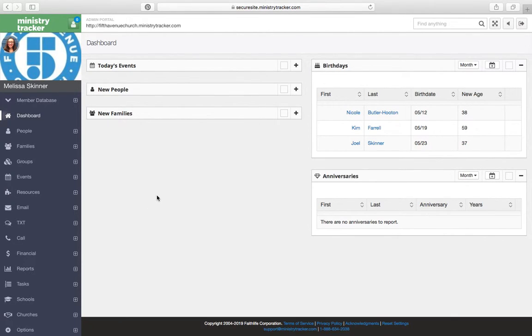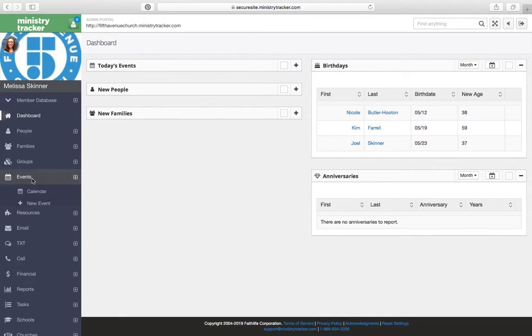Okay, this is a quick tutorial on how to plug in new events, and this will also reserve the room that you needed to use, as well as request any flyers or things that you need designed for that event. So what you'll do is you see events over here on the left, click on that.